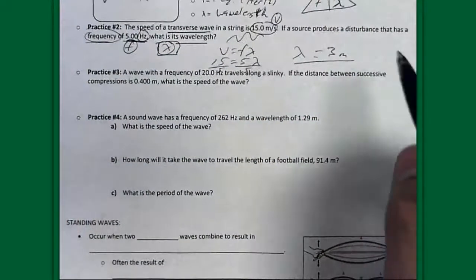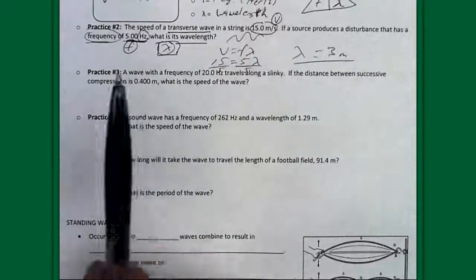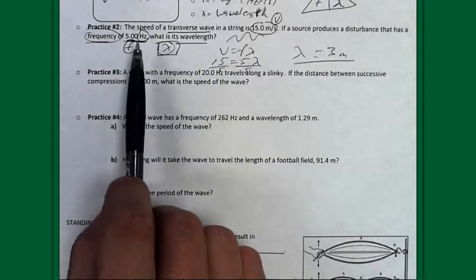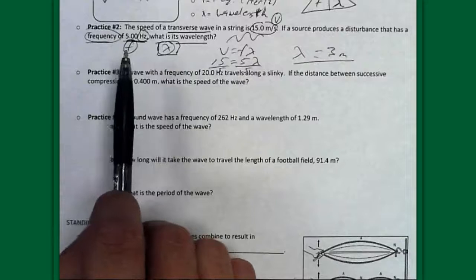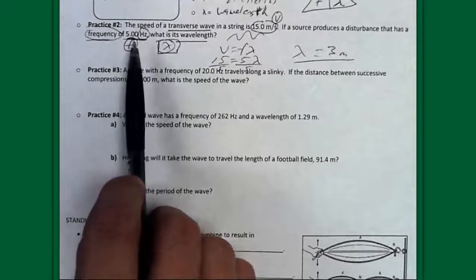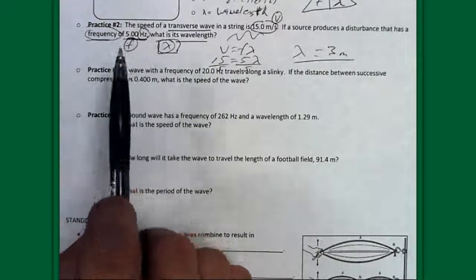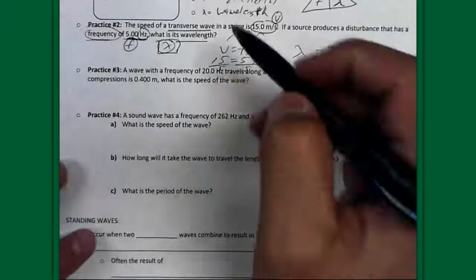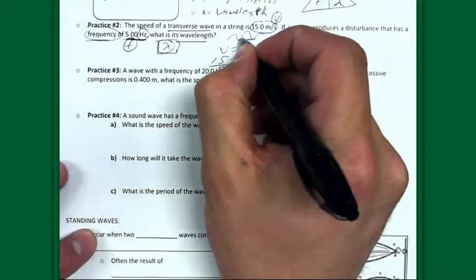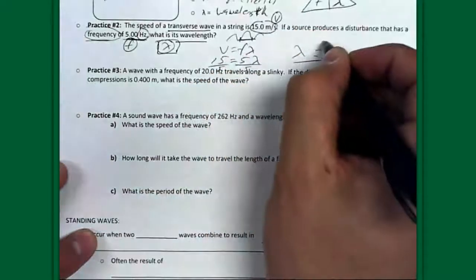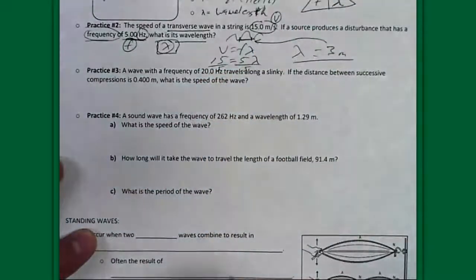That means if the speed is traveling this fast and the disturbance, or say somebody is moving a string at the other end 5 times per second for a cycle, and that means that each successive wavelength, the distance from crest to crest or trough to trough, is going to be 3 meters long.